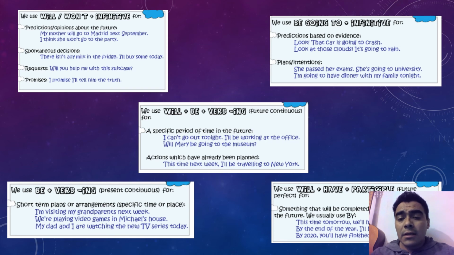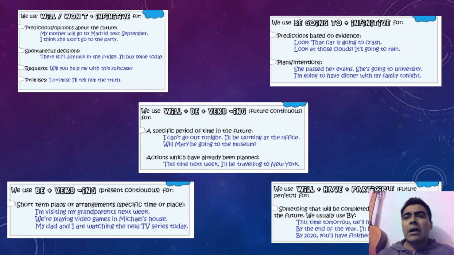And in this case we have evidence for the predictions, and the plans and intentions have more than 50% certainty to happen. Okay. So the evidence here can be introduced by look, or we can also have tickets for a concert. That's the evidence that we need to have in order to use be going to instead of will or won't.